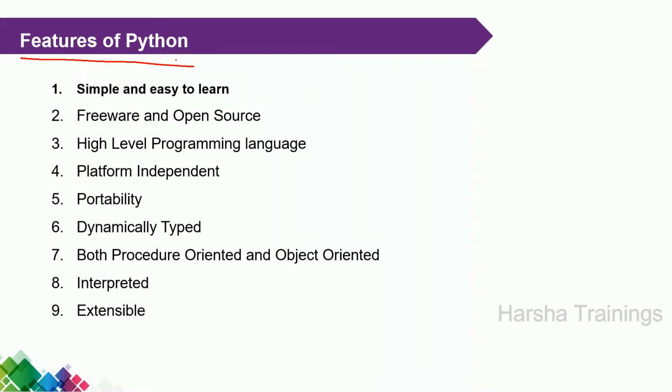Platform independent means we can run this Python program on any platform. For example, this system uses the Windows operating system. Suppose you are writing the program in this system. If you move this program to some Linux operating system or Mac operating system, no problem. The program is executed perfectly. On any platform the program is executed.